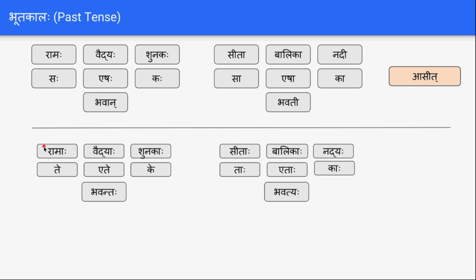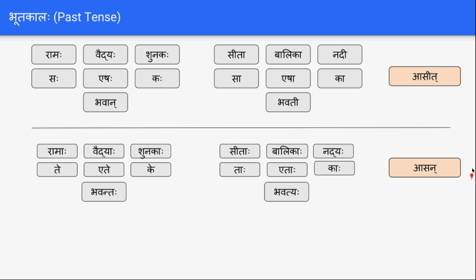And to say the past tense forms of these, we have a word called Asan. Ramah Asan, the Ramas were there. And Vaidyah Asan, the doctors were there. Shunakah Asan, the dogs were there. And Sitah Asan, Sitas were there. And Balikah Asan, the girls were there. And Nadyah Asan, the rivers were there. Bhavantah Asan, you are there. And napumsakalinga words like Pustakani Asan, Grihani Asan, Pushpani Asan, Vastrani Asan.